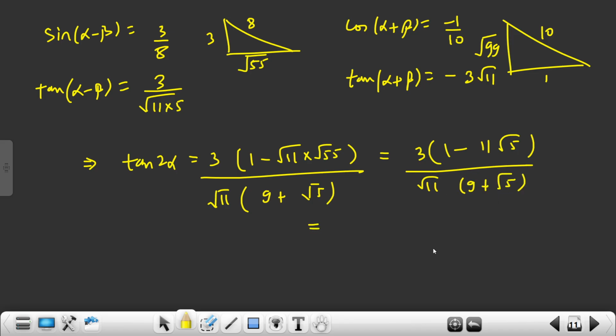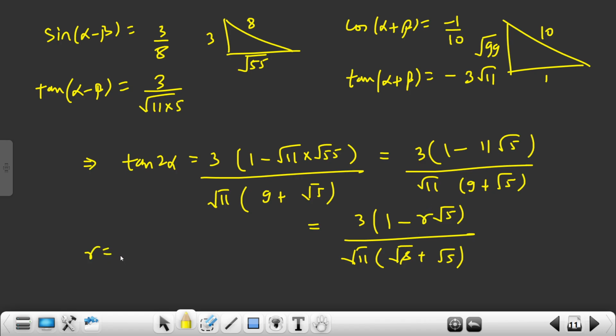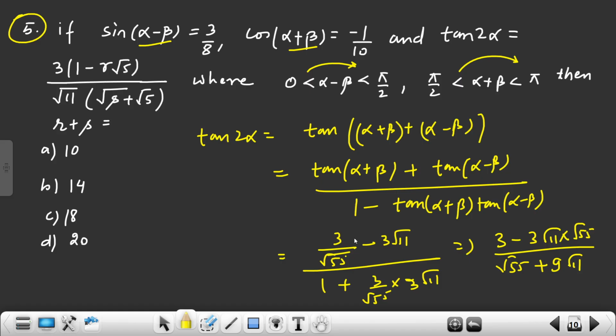Now let's compare with the given expression, what they have given: 3 bracket 1 minus r root 5 upon root 11 root s plus root 5. So if you compare this, r value is how much? 11, and s value is how much? Not 9, remember, root s is 9, so s value is 81. So what they have asked?